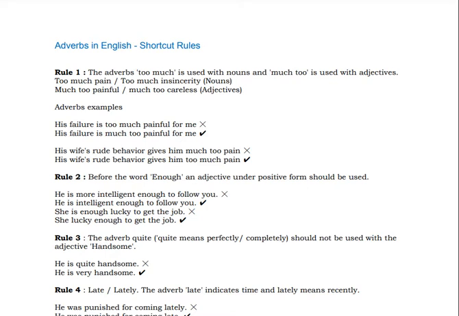Very rarely will you find this kind of example. His wife's rude behavior gives him too much pain. So in the case of adjectives, what should be used? In the case of adverbs, what should be used? Okay, let's go to rule number 2.